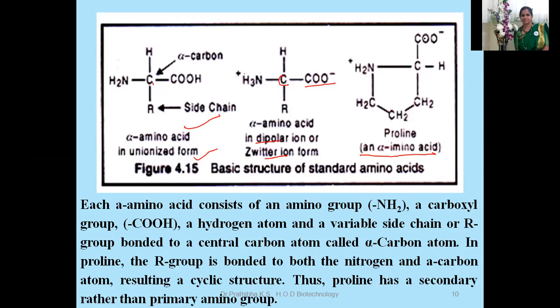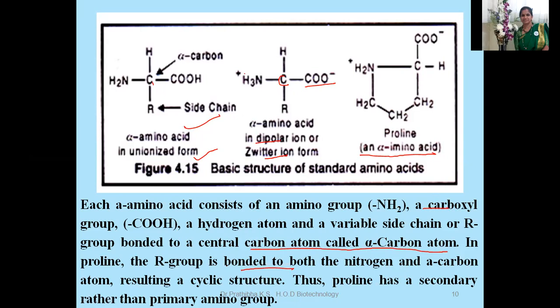Each amino acid consists of an amino group, that is NH2, and a carboxyl group, a hydrogen atom, and a variable side chain or R group bonded to a central carbon atom called the alpha carbon atom. In proline, the R group is bonded to both the nitrogen and the central carbon atom.